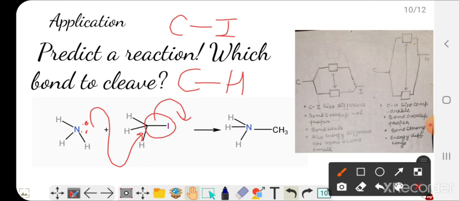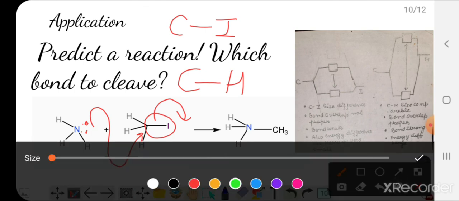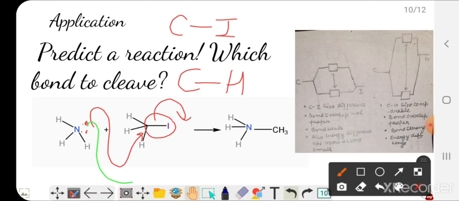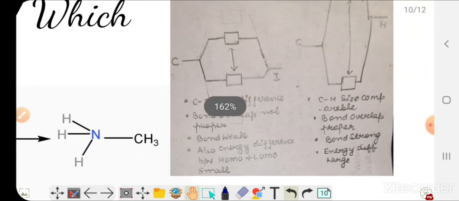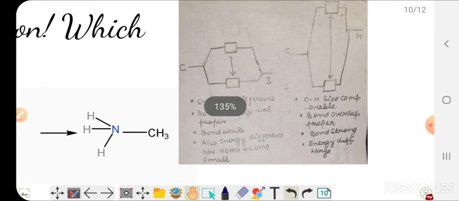Why didn't the reaction proceed, let me change the color, like this, attacking here and cleaving this hydrogen bond? This is decided on the basis of the molecular orbital diagrams which I described to you previously.